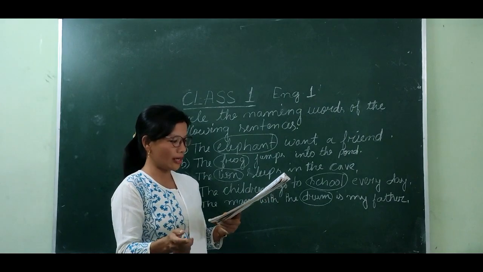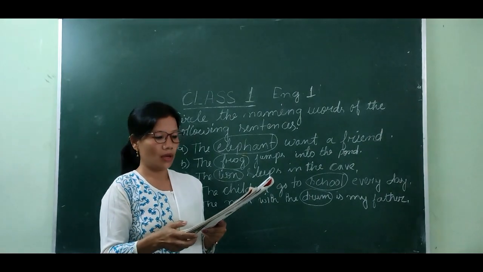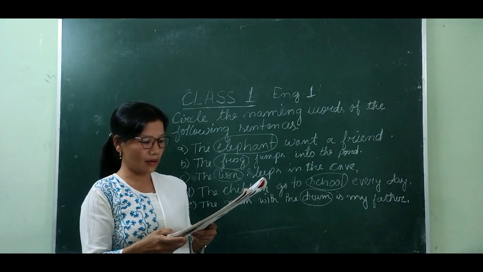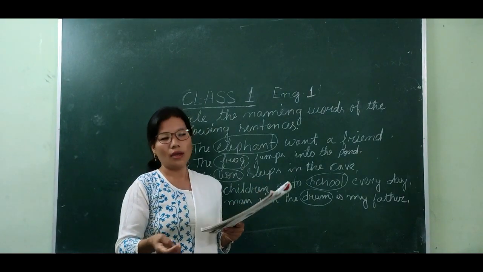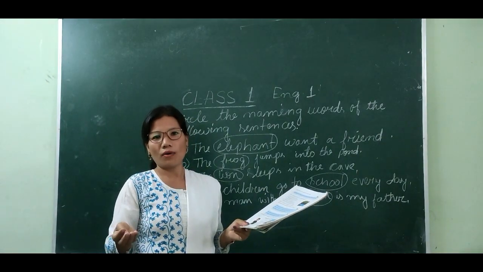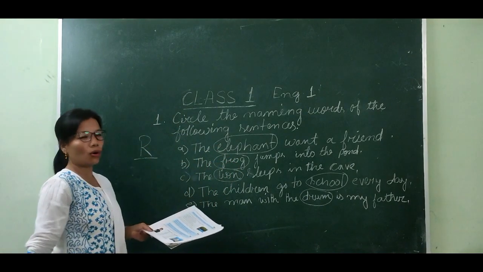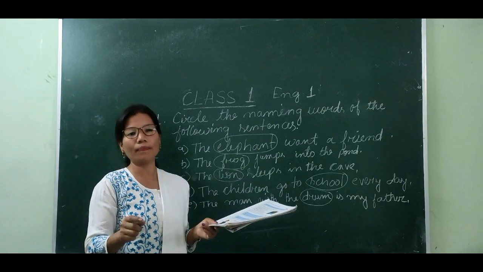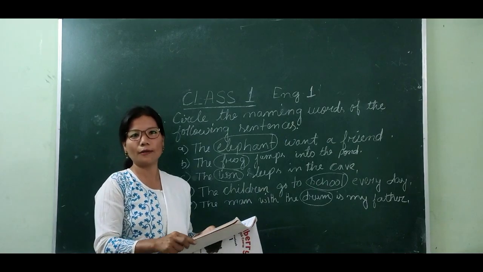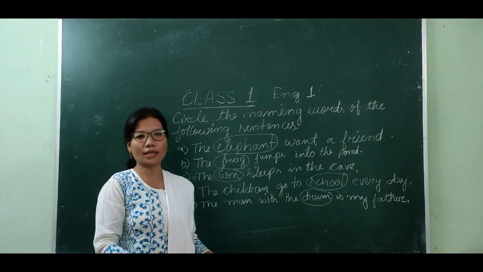And let's see exact names. What are exact names? Exact names are the special names given to people, animals, places, and things. Exact names begin with capital letters. Suppose my name Roma. Roma means R, you have to start with a capital letter. All exact names start with capital letters. And for today, this is the lesson which we are going to learn. See you in the next class.